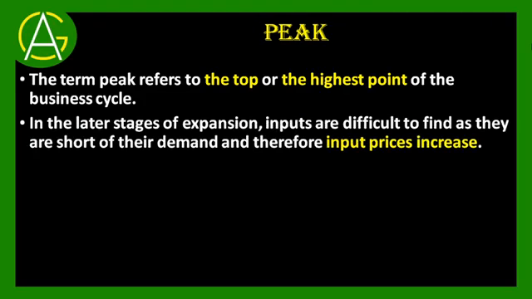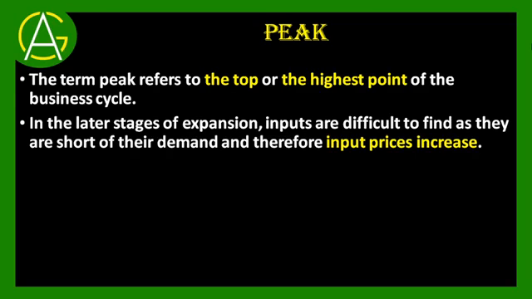In the later stages of expansion, inputs are difficult to find as they are short of their demand, and therefore input prices increase.